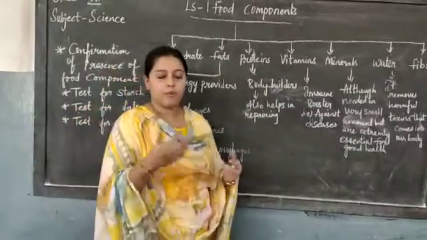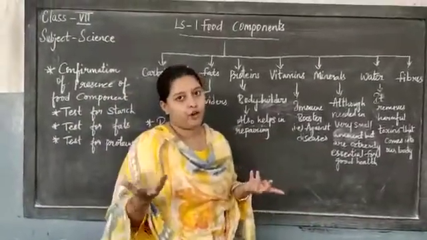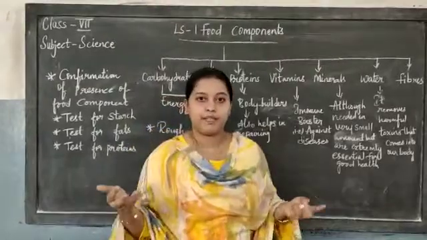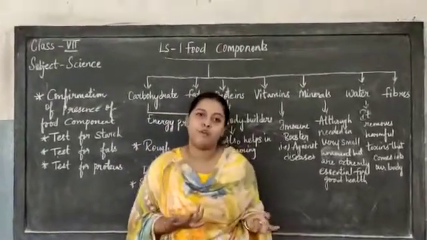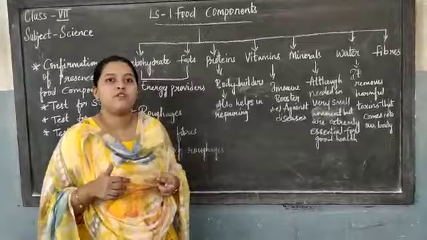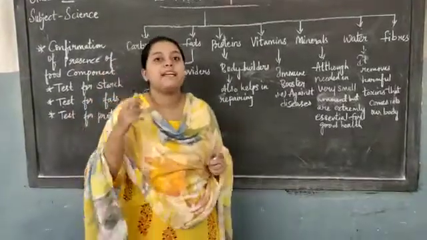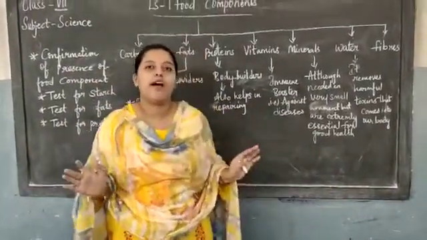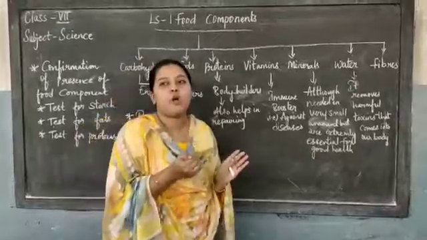Bulk kind means, everyone is fond of, I myself am also fond of pizzas, burgers, many types of junk food. If you are having many types of junk food, it will damage the digestive system. It is not good for health. So you must take it in small quantity.